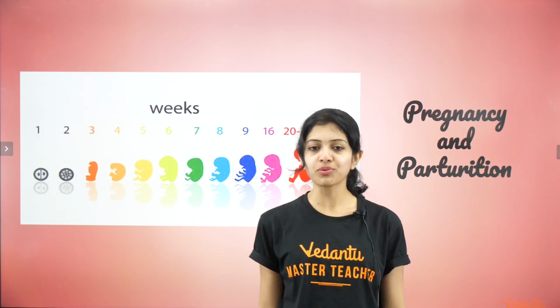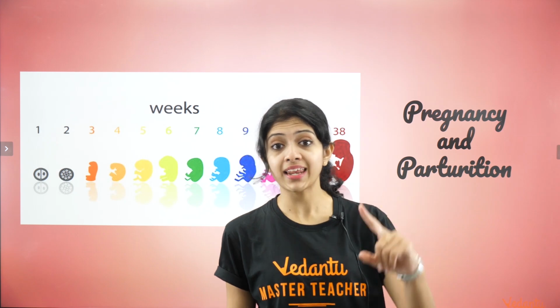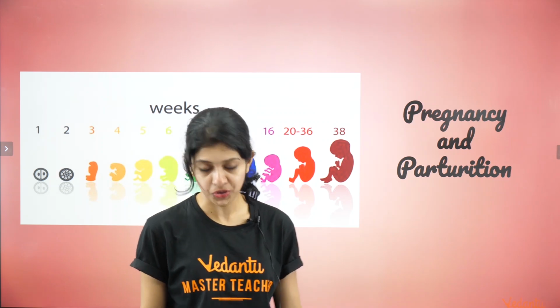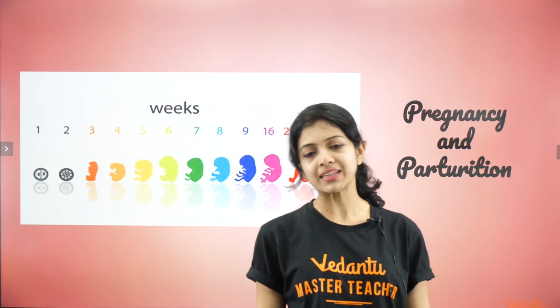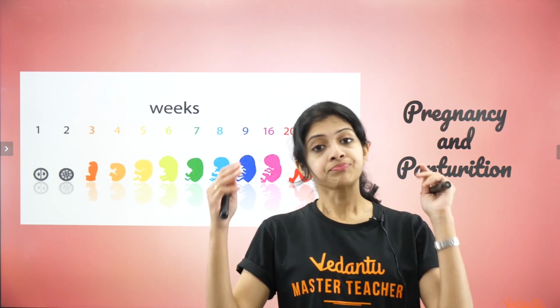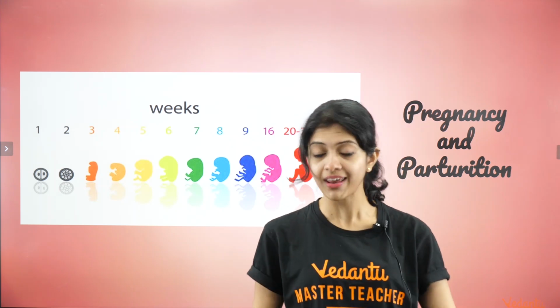Let's continue with the chapter reproduction. Remember, we started off with this. We were almost done with this, but there is one very, very important topic that is left, and that is all about pregnancy and parturition. A lot of you told me that you find this chapter very difficult to understand. That is why I decided to go ahead with this chapter before nervous system, but do not worry.